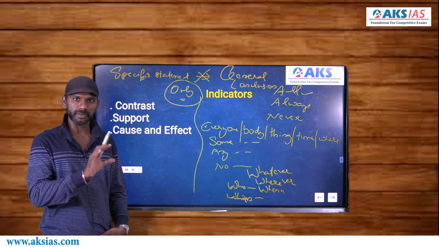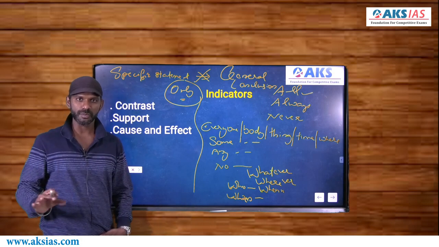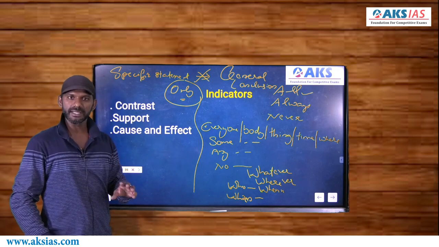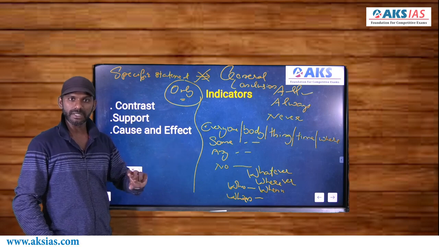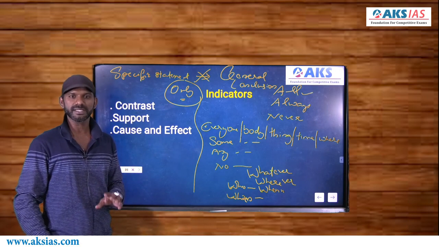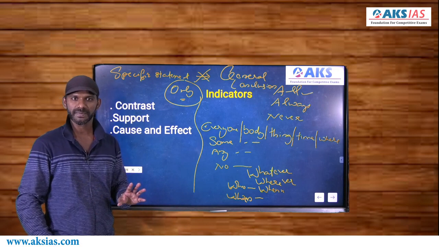We need to focus only on that part of the passage where the topic is given and the options. That's it. Forget about the rest of the passage, right? If you find any option containing the word only, just see where the word only is given in that part. If you don't find the word only there, without thinking much, just eliminate that option, right?